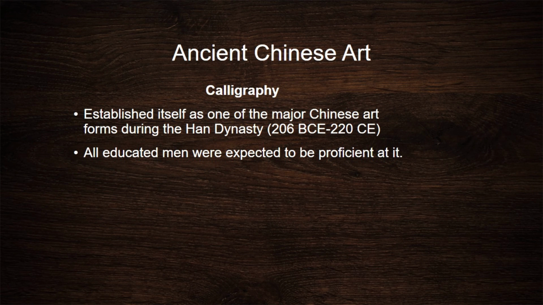Ancient Chinese art. Calligraphy established itself as one of the major Chinese arts during the Han Dynasty, 206 BCE to 220 CE. All educated men were expected to be proficient at it.